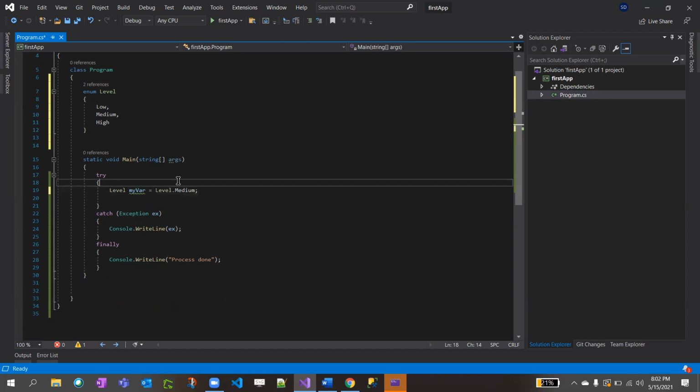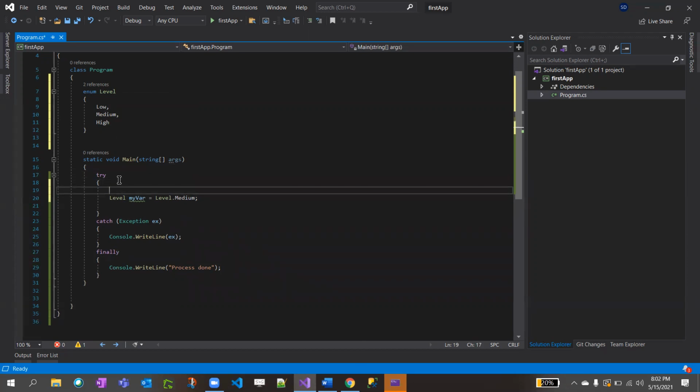So if you see, enums means enumeration, right? Sometimes we don't know what the value is. Let's say I have int i equal to 0, and let's assume it is coming from some external service or other source.